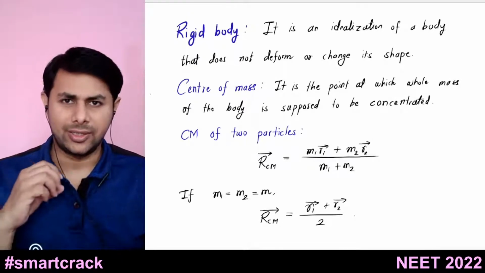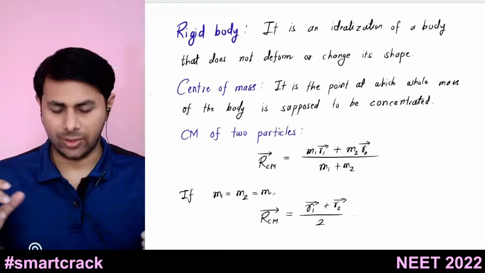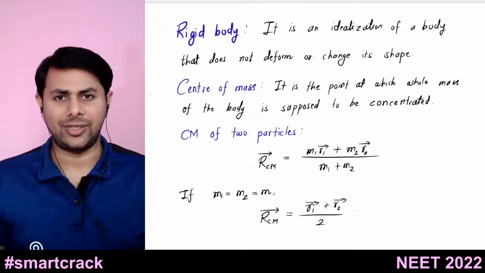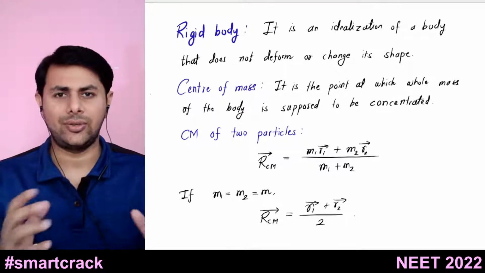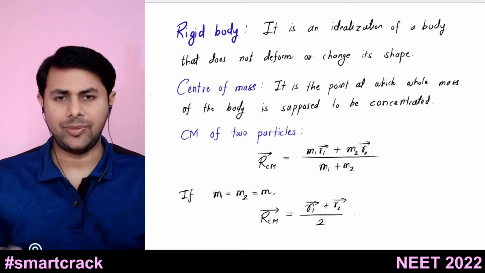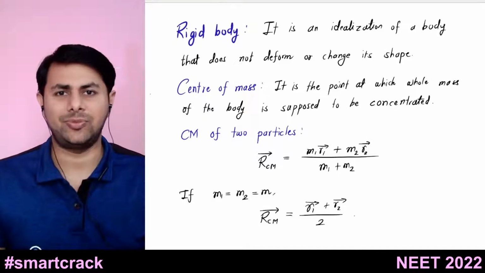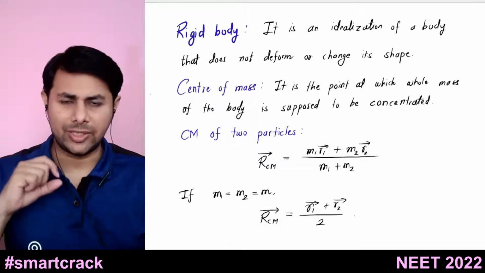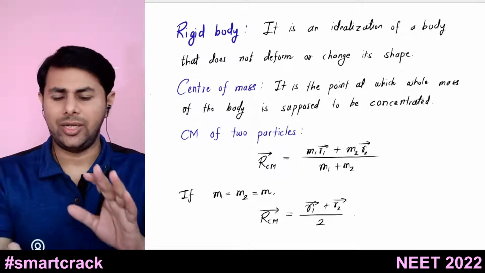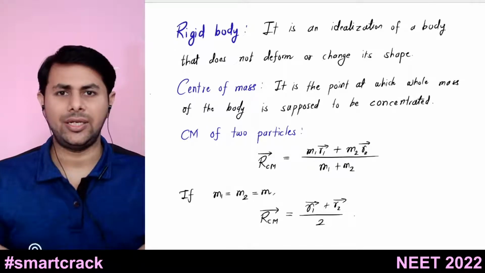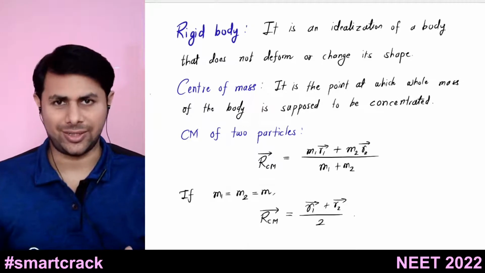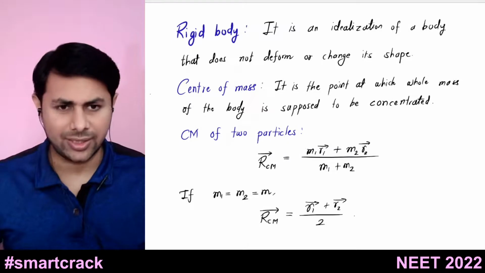Only its acceleration in linear motion or in rotational motion. So the external force will only accelerate this body if it is performing linear motion, or if it is performing rotational motion, then it will impart angular acceleration. Those are the things that will change.